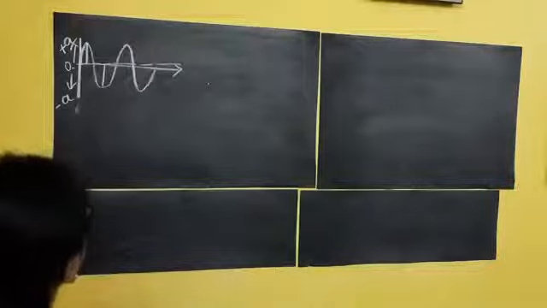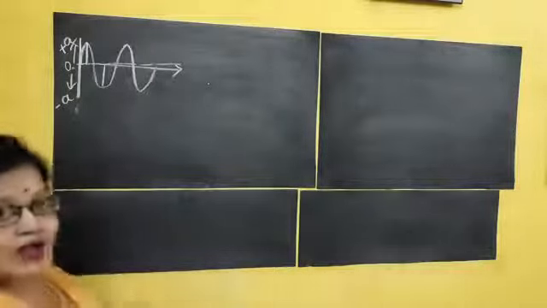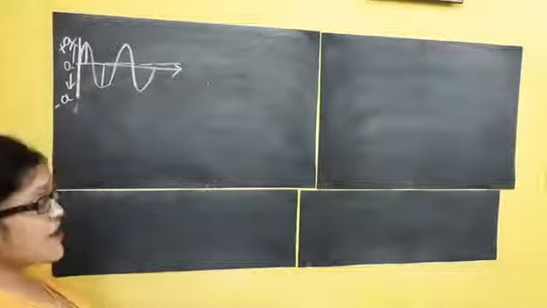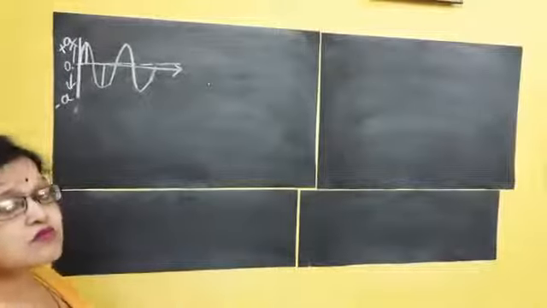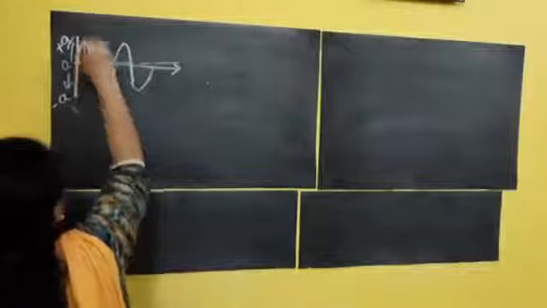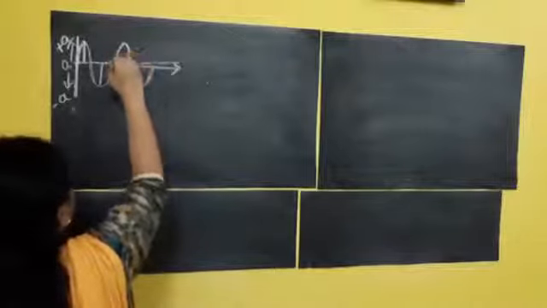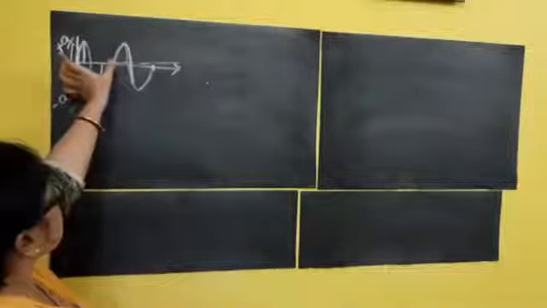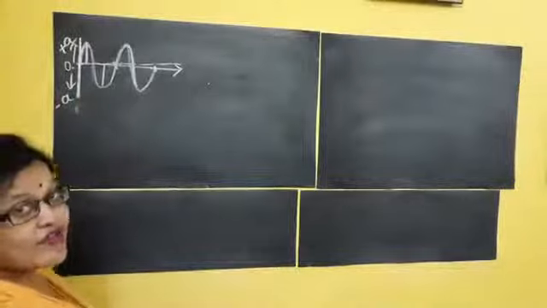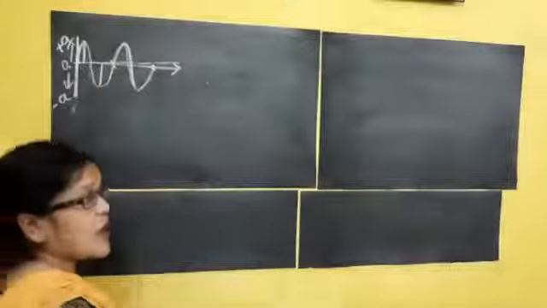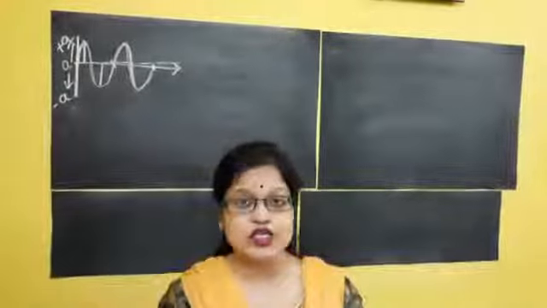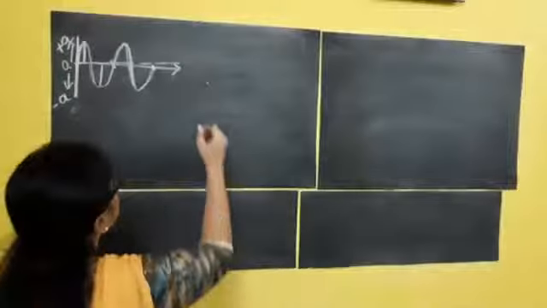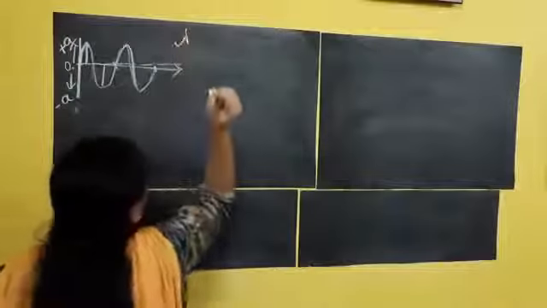What is wavelength? The total distance covered by a vibratory object by a single wave. If I see, this is the starting point of a wave, this one is the ending point, again this is the starting point, this is the ending point. Clear? So the distance of this wave is called wavelength. The distance covered by a wave for its complete vibration is called wavelength, which is denoted by this Greek letter called lambda.